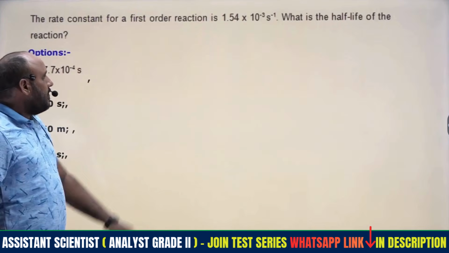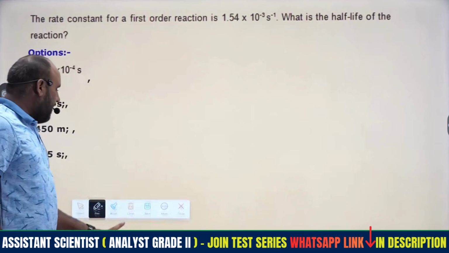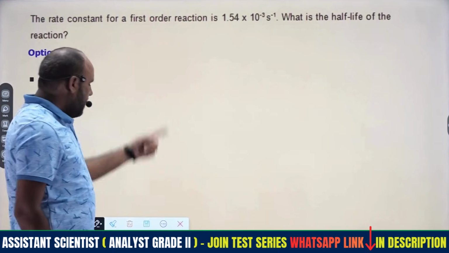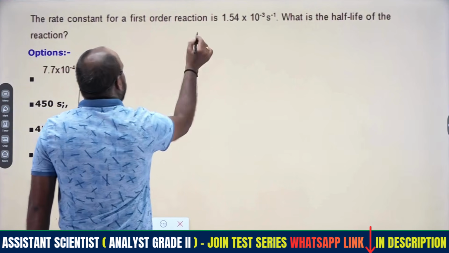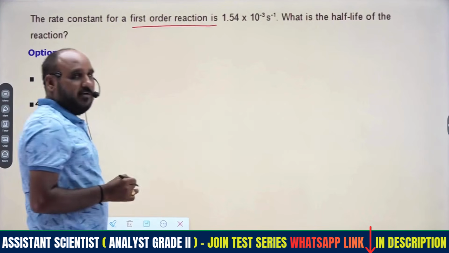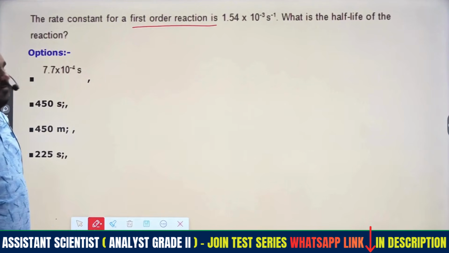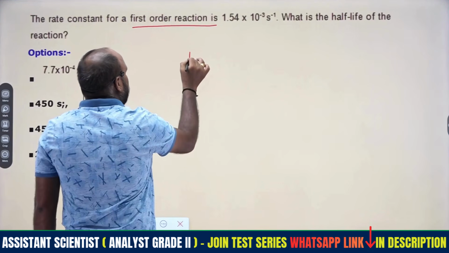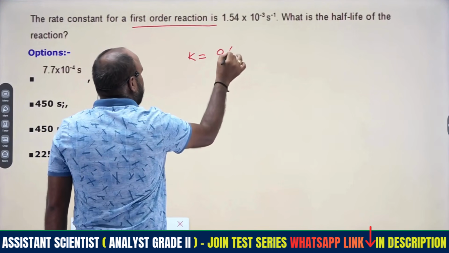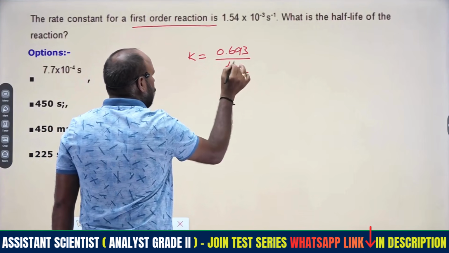Here, the first question is from the physical part. The question is related to chemical kinetics. Some data is given in chemical kinetics: a first order reaction and its rate constant. Then, what is the half-life? The relation between rate constant and half-life is 0.693 by T, that is, t 1/2.